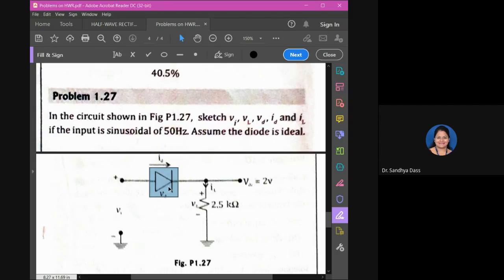So when you plot the waveform across the diode, during the positive cycle, that is between 0 to pi, the voltage across the diode will be zero for ideal condition. But in the negative cycle, it is open. It is reverse biased and not conducting here, so it will be an open circuit. That means the voltage across this point will now be the input voltage, the negative cycle.